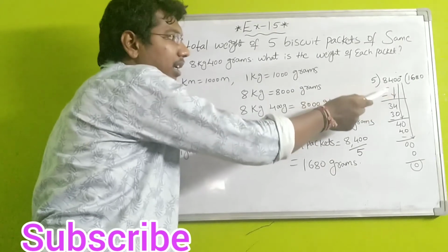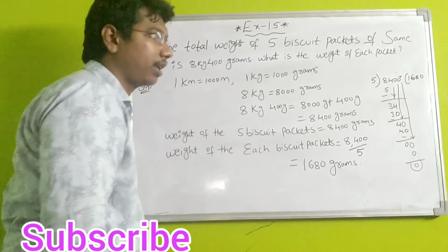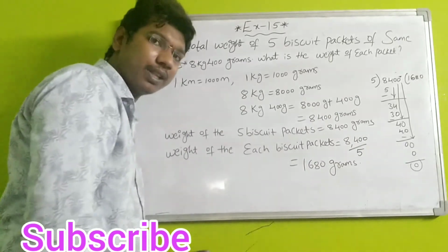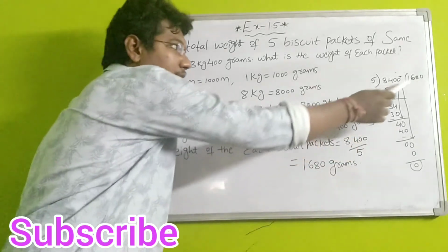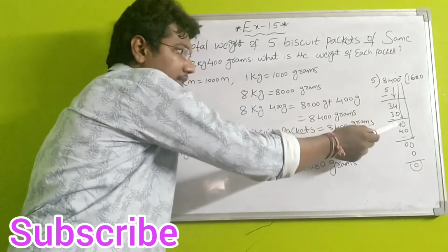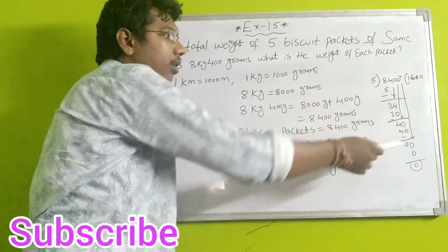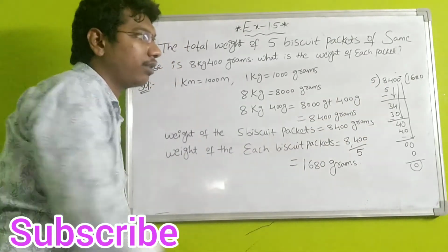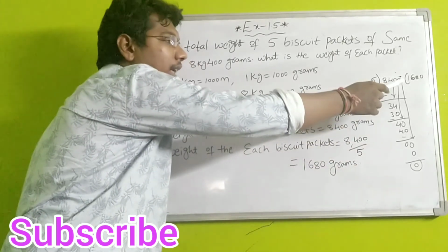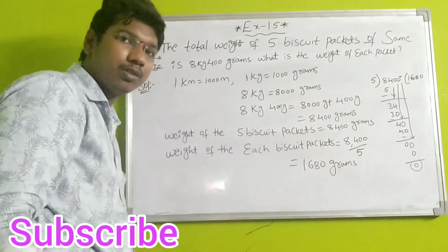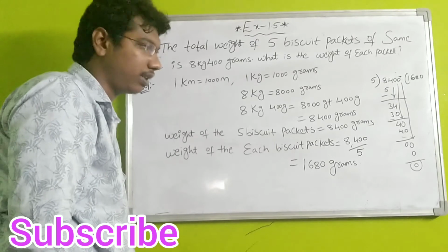5 ones are 5. 8 minus 5 is 3. Now write down the second number, that is 4. Now the total number is 34. In the 5 table 34 does not come. The smaller number is 30. 5 sixes are 30. 34 minus 30 is 4, I got. Now in the 5 table 4 does not come. Take one more digit, that is 0, take it downside. Now 5 eights are 40. 40 minus 40 is 0. Remainder is 0. And one more digit is the last digit, that is 0. That number also take downside. Write down 0. 5 zeros are 0. Therefore the remainder I got is 0.